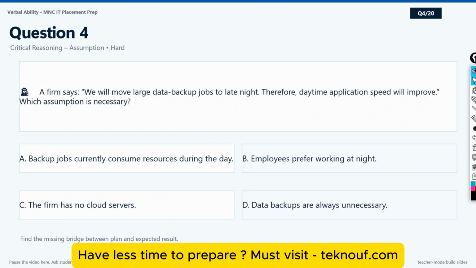Now this is the last question, and this is the quick question for you. Please keep the answer in the comment section, guys. A firm says we will move large data backup jobs to late night, therefore daytime application speed will improve. Which assumption is necessary? Please keep the answer in the comment section, guys.